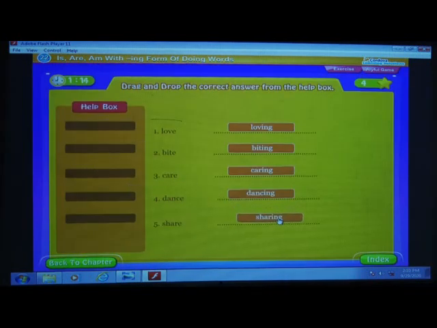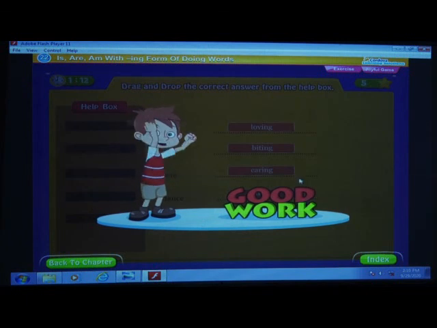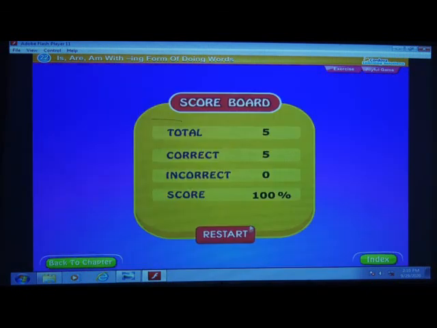Sharing. Good work. Yes, see children, we have now scored full marks, right?